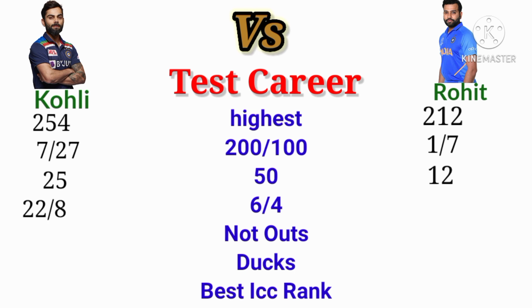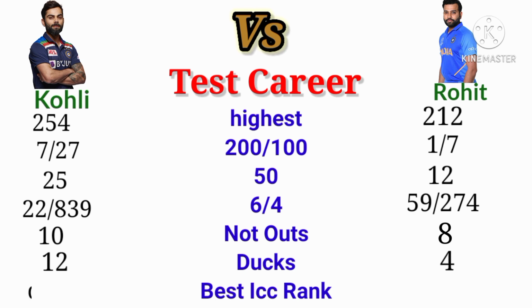The 6s and 4s Kohli hit in Test is 22 and 839. The 6s and 4s Rohit hit in Test is 59 and 274. The not outs of Kohli in Test is 10. The not outs of Rohit in Test is 8. Kohli got 12 ducks in Test. Rohit got 4 ducks in Test. The best ICC rank of Kohli in Test is 1. The best ICC rank of Rohit is 8.